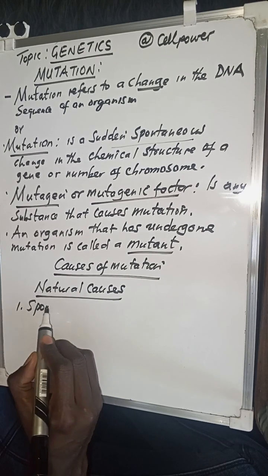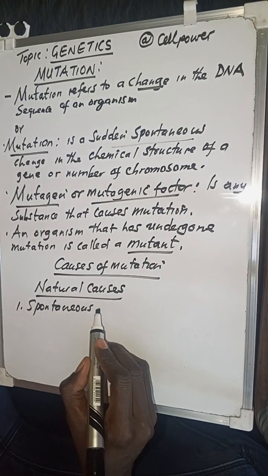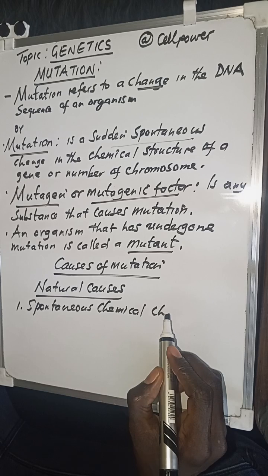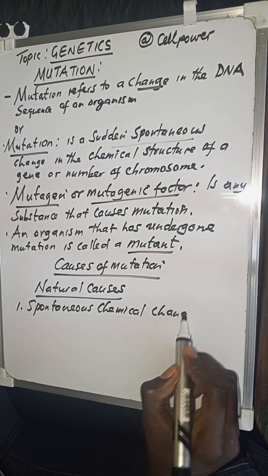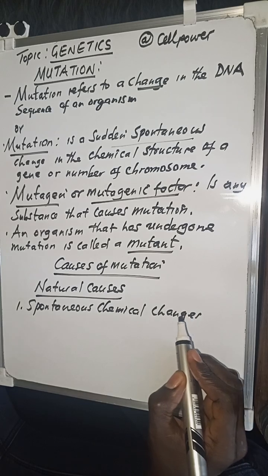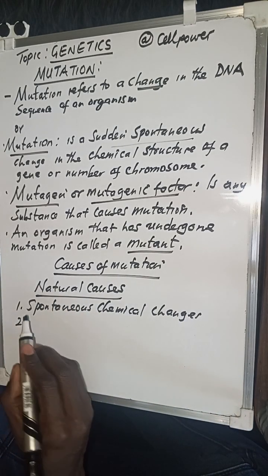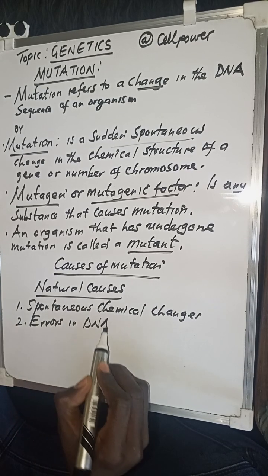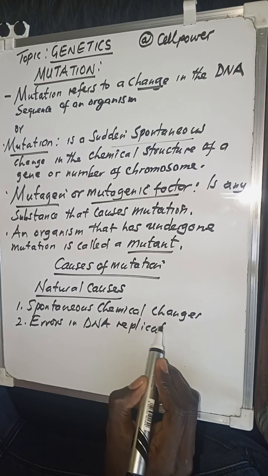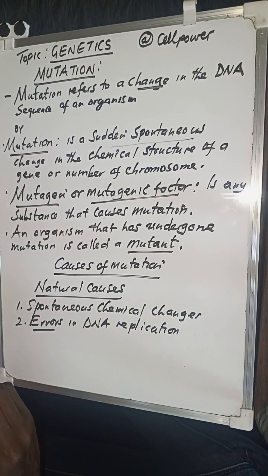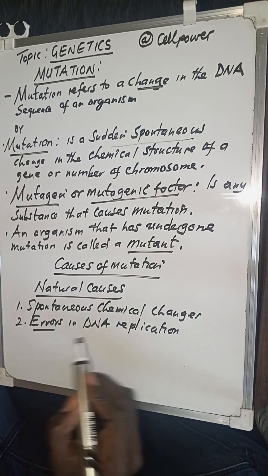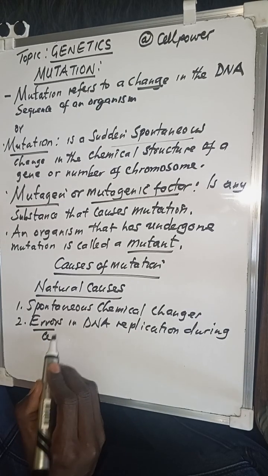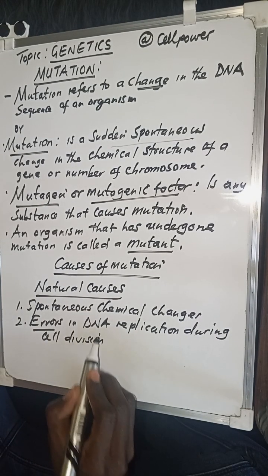Two, errors in DNA replication. When the DNA is making a copy of itself, sometimes errors may occur, and those errors may result in mutation, especially during cell division.